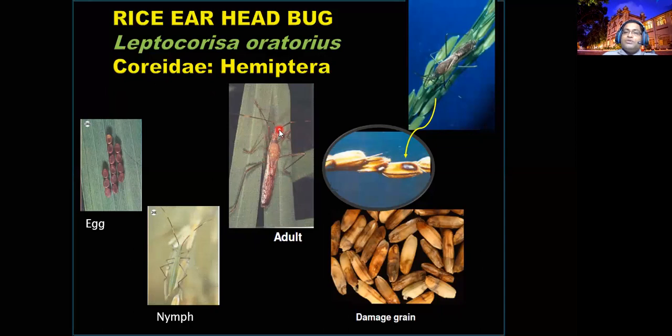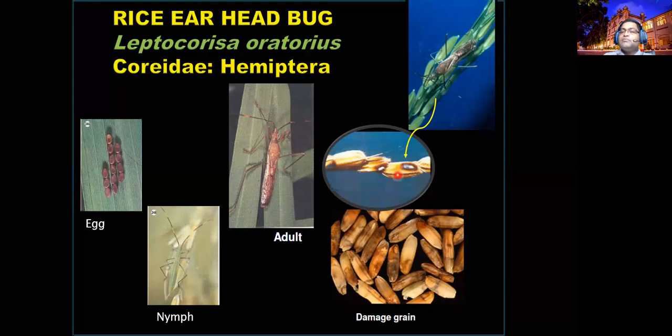This bug can also suck the sap from the grains, so the economically important part of the rice gets damaged. Therefore, we have to be very careful. These bug incidences occur infrequently, here and there only, right? Normally these bugs attack at the milky stage of the rice. At the milky stage, the grain is semi-solid in nature, so they can easily suck the milk from these grains.